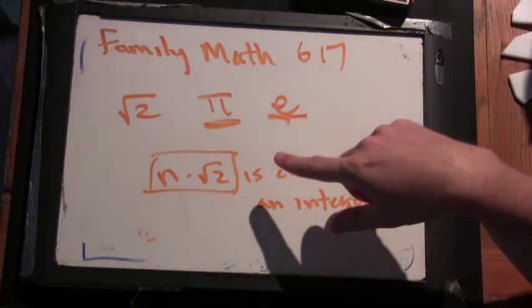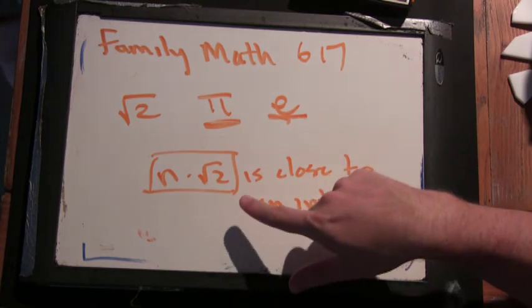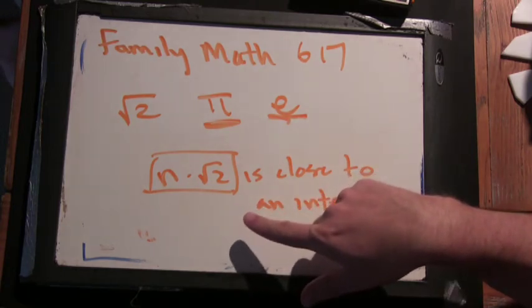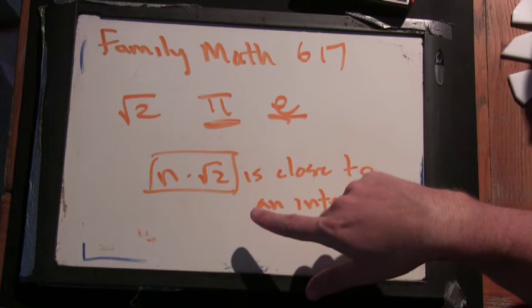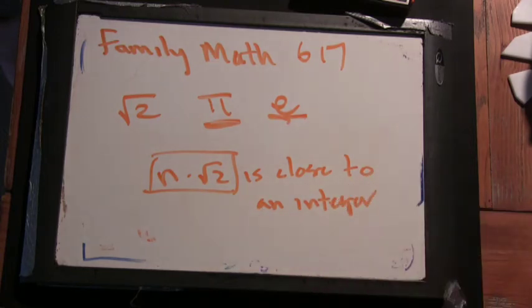Now, we're going to do it on the computer, but I'm going to talk about root 2 first. All right. And then we'll go up and do it on the computer. And the process is something in math called continued fractions.